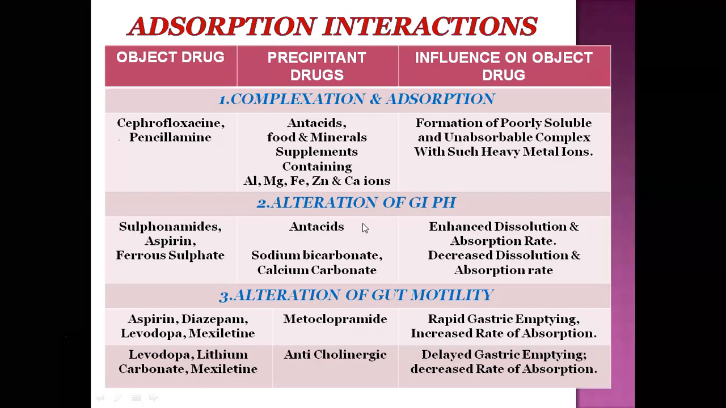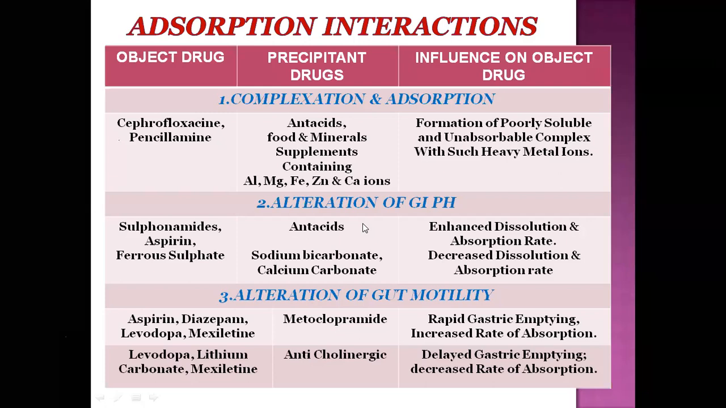They are given with the precipitant drug, that is metoclopramide. When these drugs are given with metoclopramide, they show rapid gastric emptying. The effect on the object drug is rapid gastric emptying and increased rate of absorption. If aspirin, diazepam, and levodopa are given with metoclopramide, they enhance the gastric emptying time as well as increase the rate of absorption of the object drug.